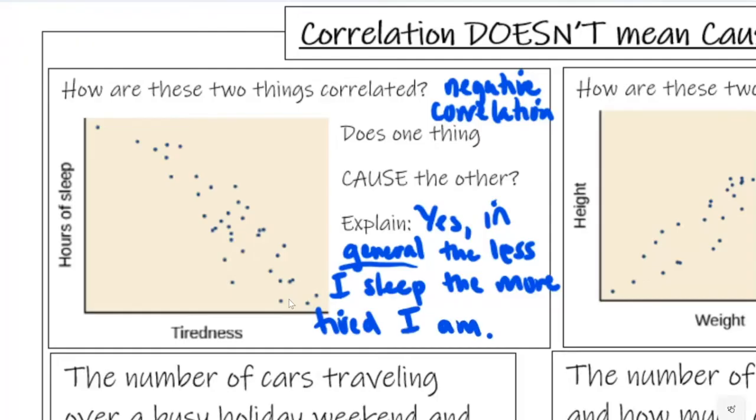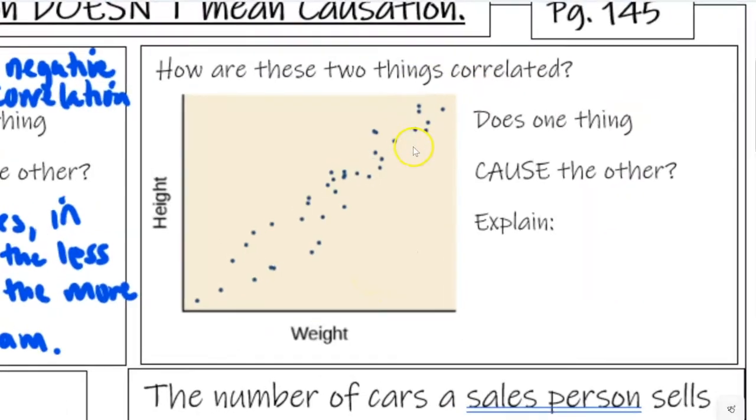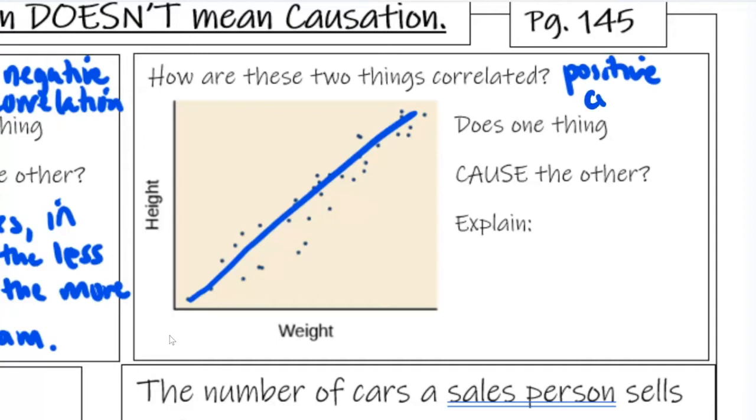So again, correlation is just a relationship between the two, but one thing doesn't necessarily cause the other. But sometimes something is correlated and it's also causation. Okay, so let's look at another example. How are these two things correlated? What's the relationship between height and weight? According to this graph, there is a positive correlation.